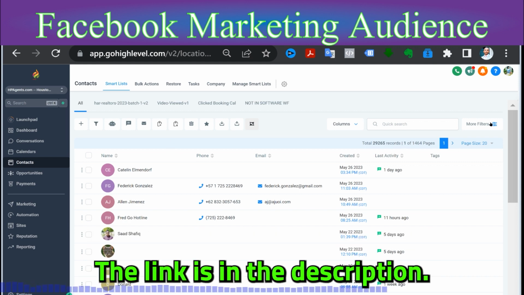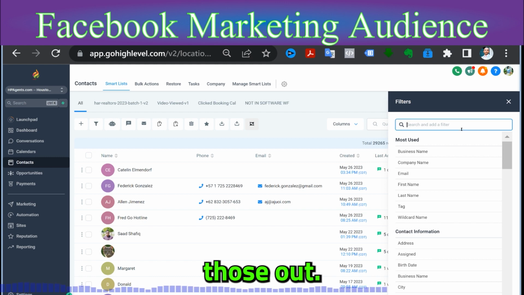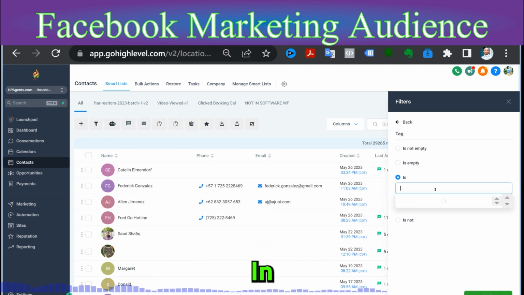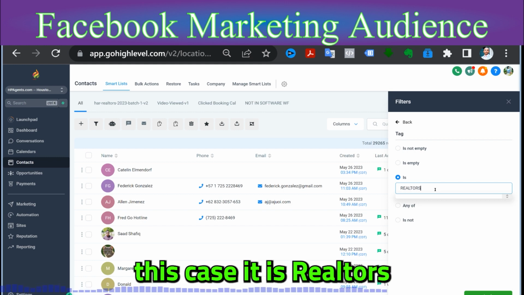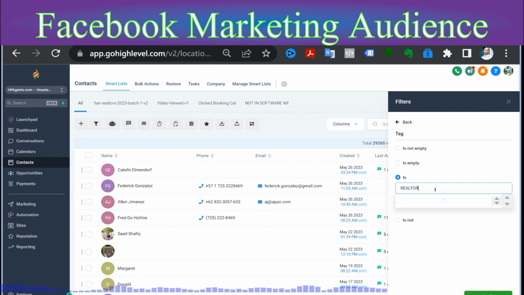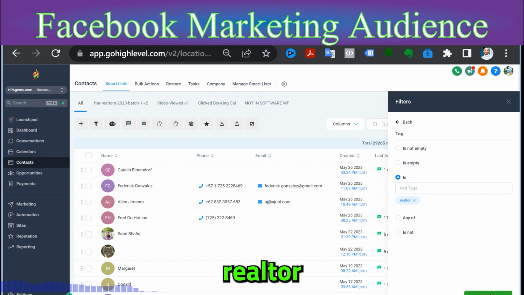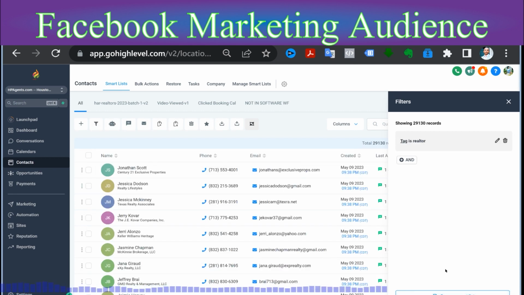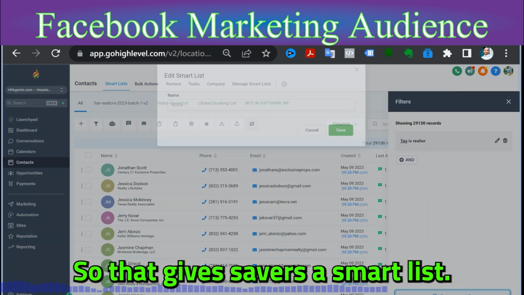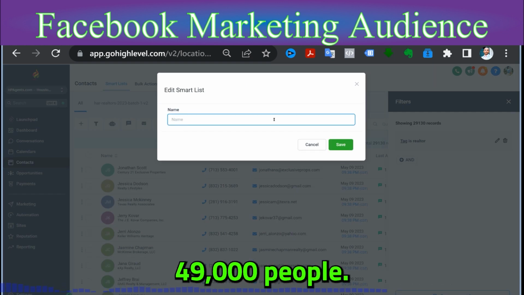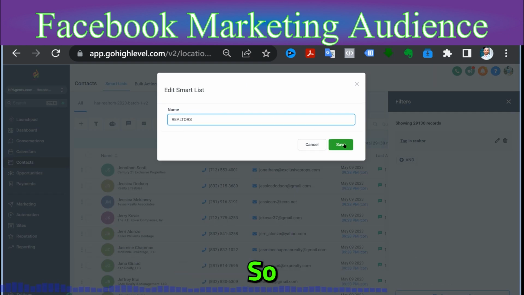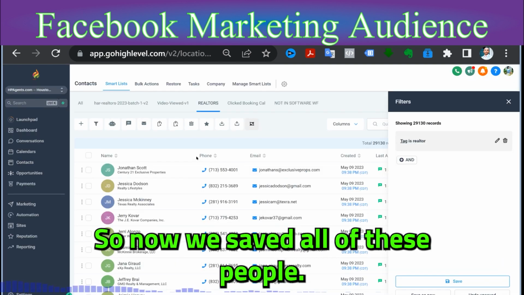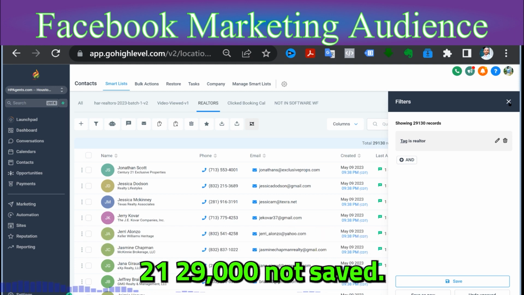So what we're going to do is filter those out using a tag. This is how easy it is. In this case, the tag is realtors. Apply the tag, and that gives us, save as a smart list, 29,000 people. So now we've saved all of these people, 29,000.